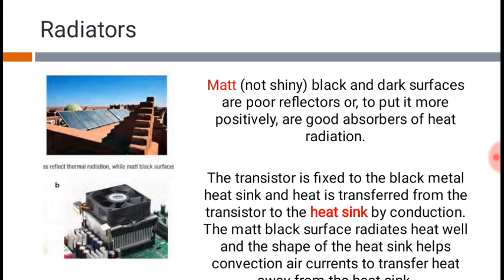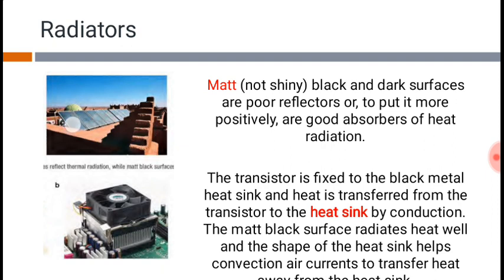For example, this is a solar panel. This solar panel has been coated with some kind of black substance. So what does this black coating do? When it is placed under sunlight, it absorbs the sunlight, and it converts that sunlight into electrical energy.